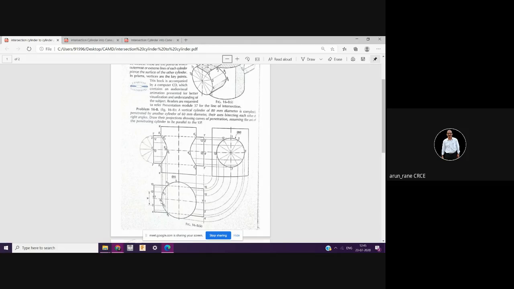But at least a few points have to be shown in all the views. It should be scattered in all the three views. Don't write all the points in one view only. So a few points here, a few points here, and a few points here. So P1, P2, P3, because now see P3 and P4 they are coming close, so they have not written this P3. So clarity has to be there.